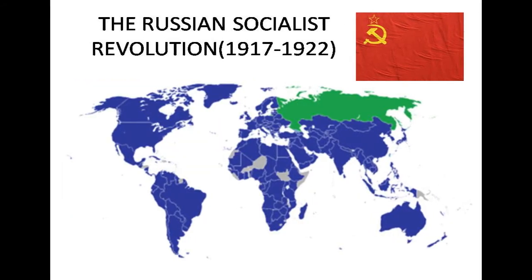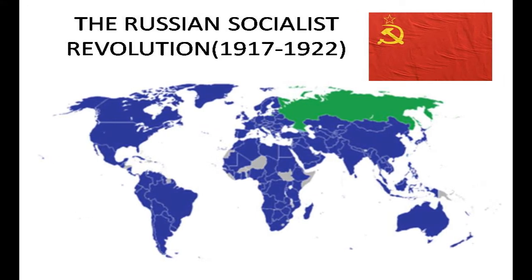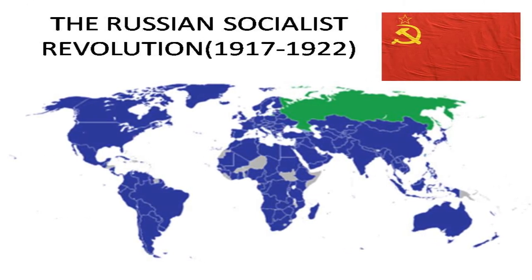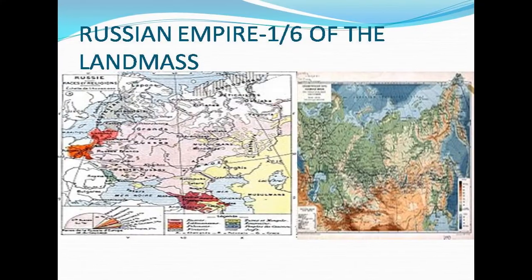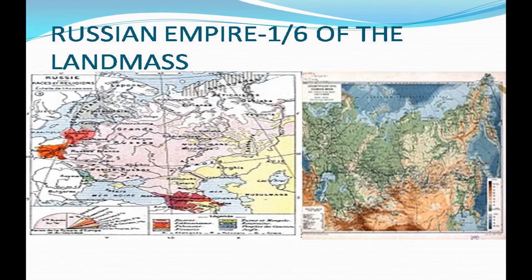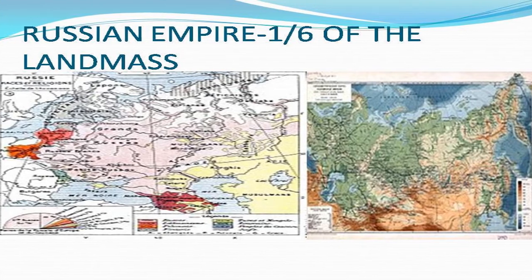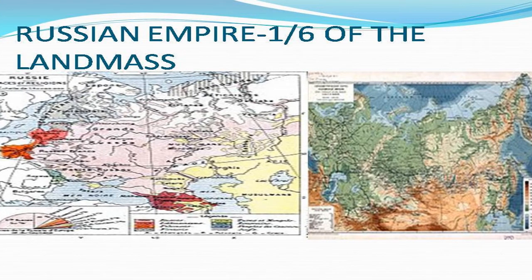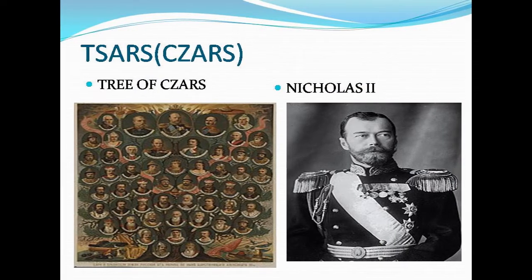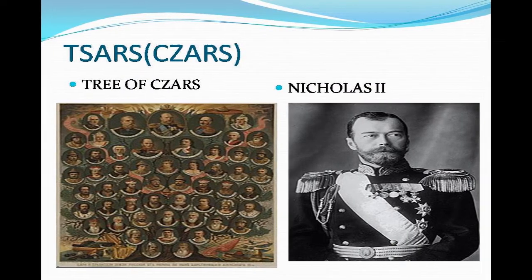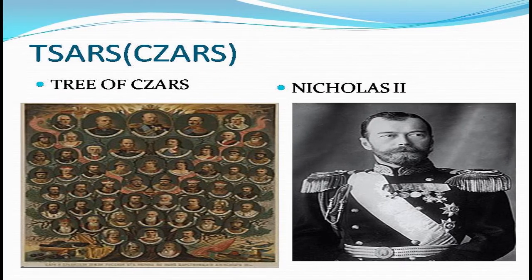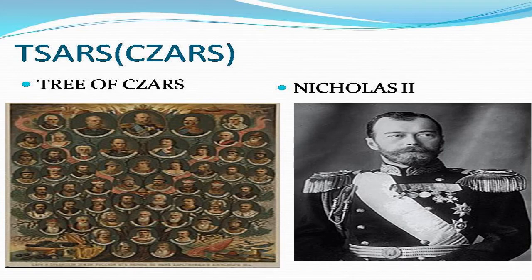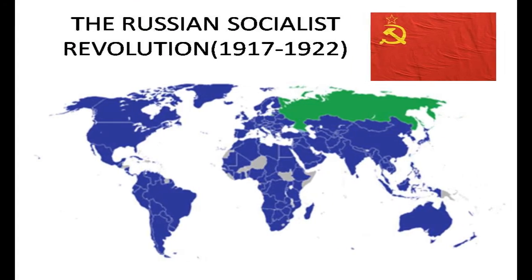Okay, where is Russia? It's easy to point out Russia. Russia is the biggest country on this planet in terms of area. And in today's topic, we say the Russian Empire. Look at how big present Russia is, and many countries of the region were part of the Russian Empire. Rulers were called Tsars. Emperors of Russia were called Tsars. Okay, who was the last ruler? We will discuss all that.